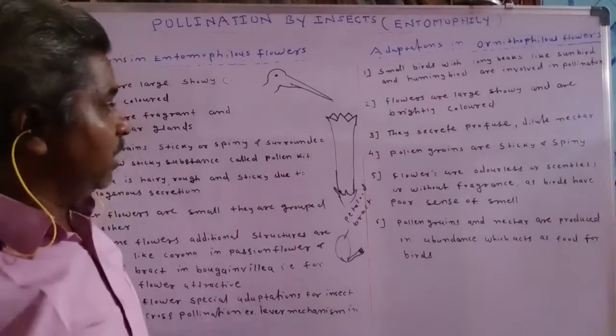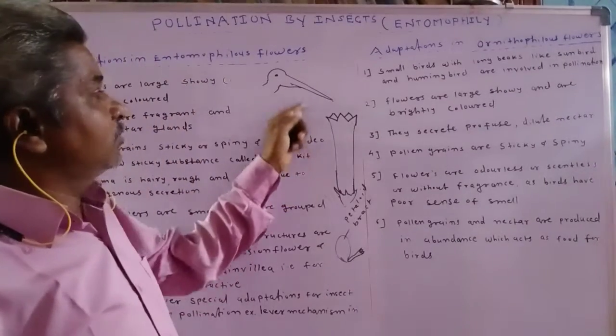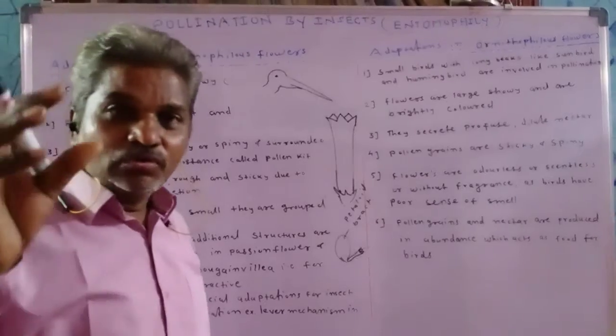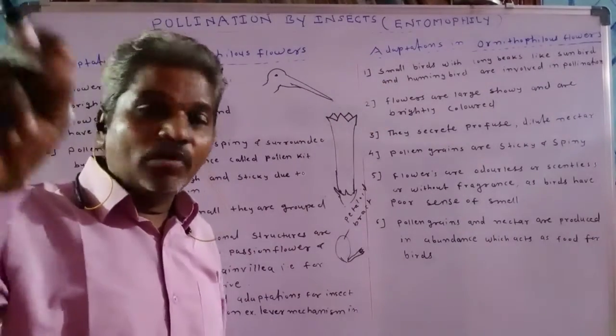Generally, flowers are with tubular corolla, and in order to suck the nectar, the small birds are with long beaks.